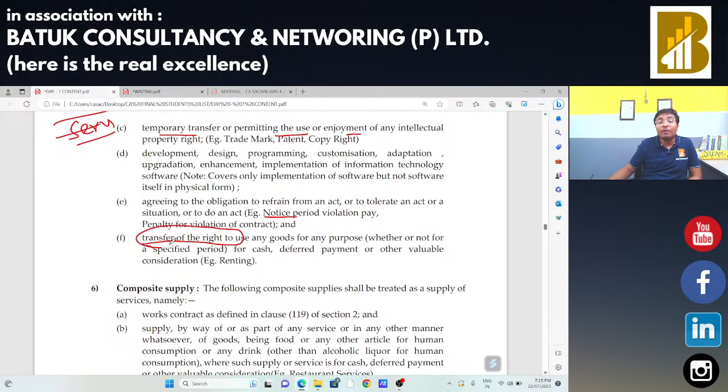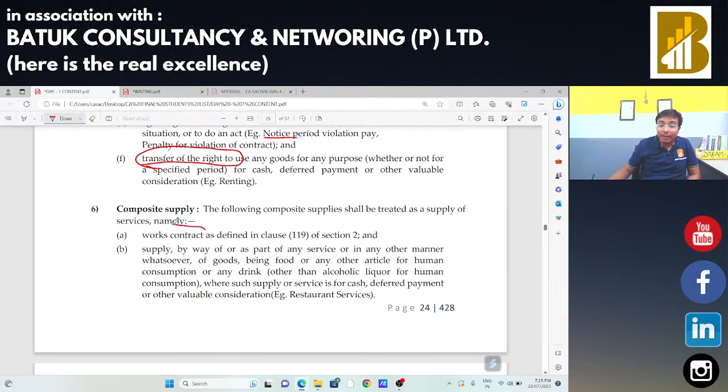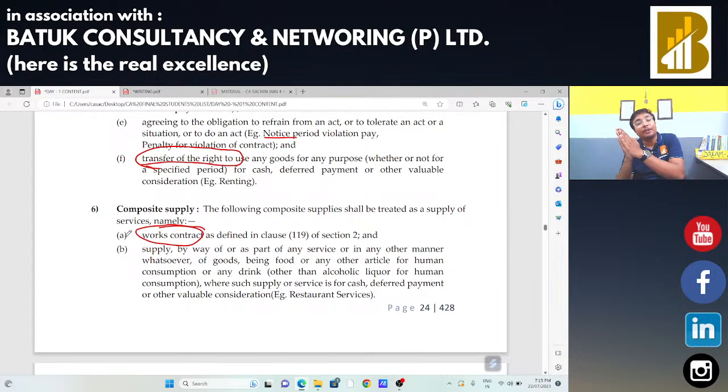Whenever there is a transfer of right, you just need to analyze the situation. Whenever you analyze the situation and find that in that particular case there is a transfer of right, you should say this is a supply of service. Composite supply we had already covered, that is works contract, and as per section 8 of the CGST Act, the composite and mixed supply we are going to discuss after 10 to 15 minutes.